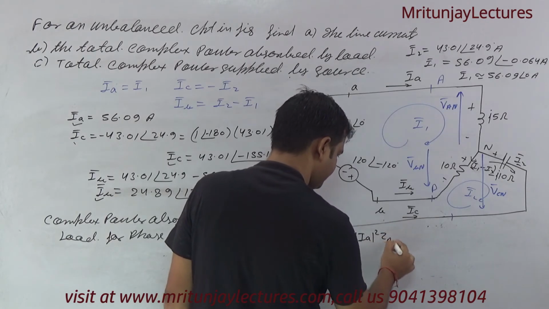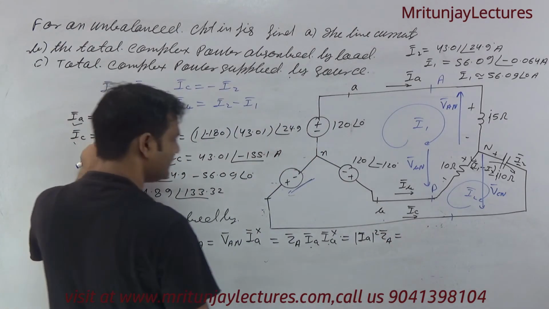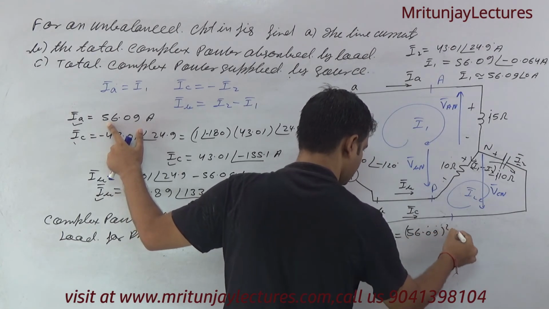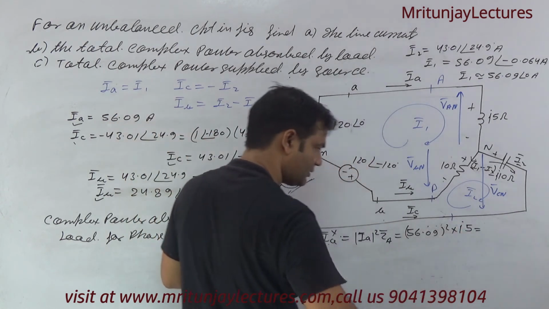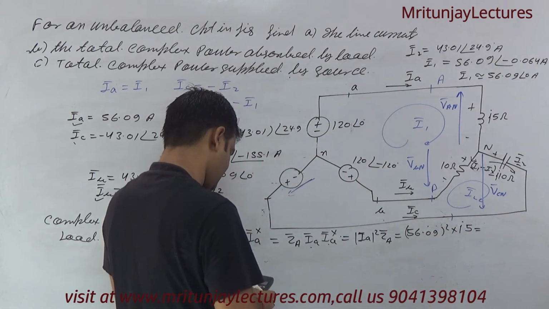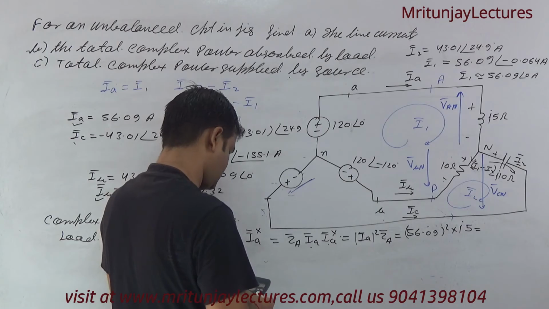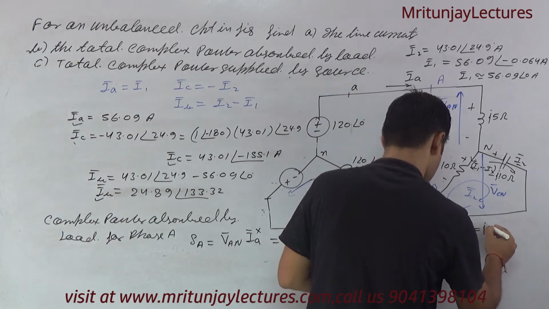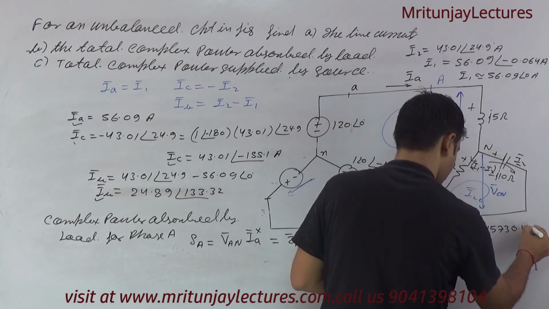Very simple. So what about IA? IA is 56.09 to the whole square, and what about ZA? That is j5. Okay, so we got 56.09 to the whole square into j5, that is j15730.44. Clear?